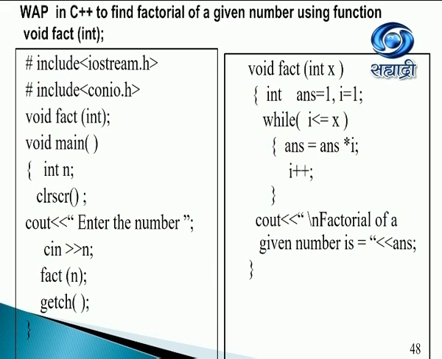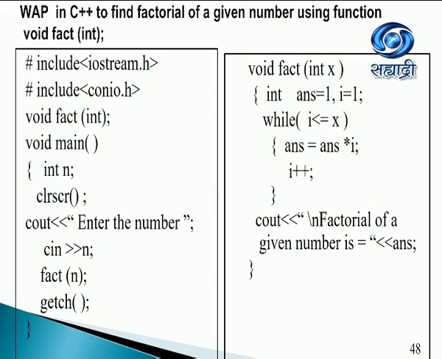Then we have #include conio.h, which is used for the two inbuilt functions clrscr and getch. clrscr stands for clearing the screen, and getch simply waits for us to enter a character. That means it holds the output screen for us. So clrscr obviously should be at the beginning of the program, and getch should be towards the end. Always remember, the compiler begins its execution at main.